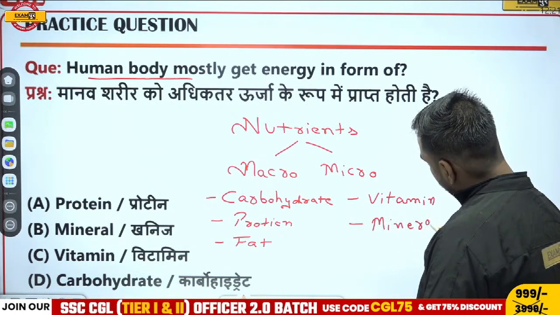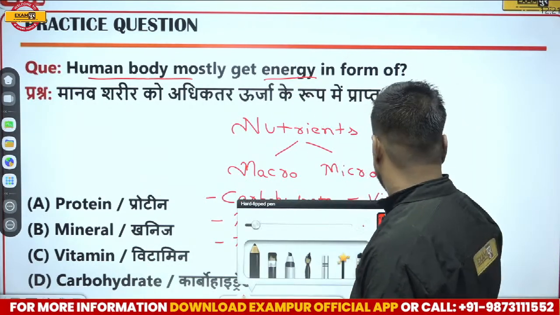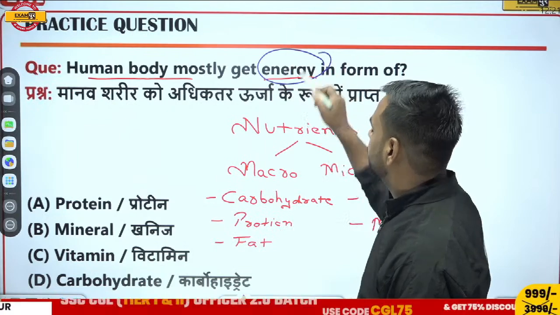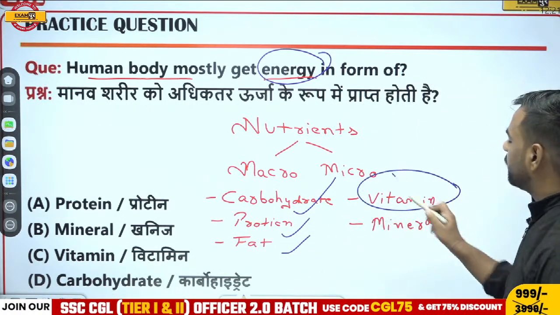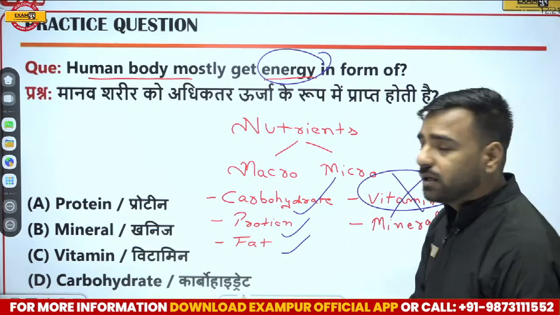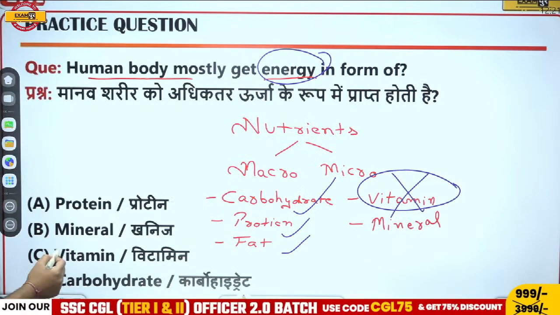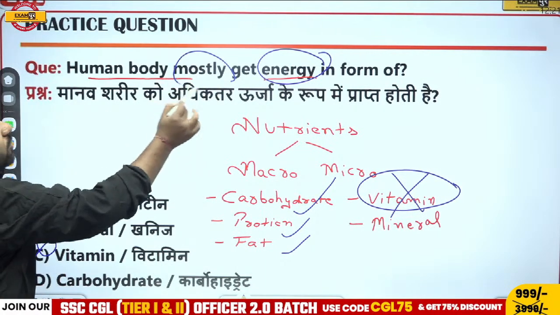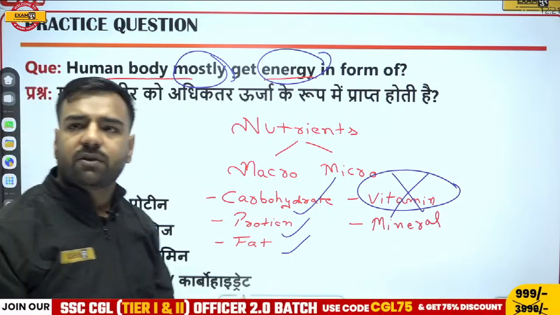Now, when it is asked about the energy part, I'll use blue color here. Whenever it is asked about energy, carbohydrates are going to give you energy, but vitamin is not going to give you energy, right? So here, if I check over here, we have all those options. Vitamin is not going to give me energy, but the question asks mostly from where you are going to get the energy. So mostly the energy is received from the carbohydrate part. So yes, here Avan and Vinod, both of you were correct.